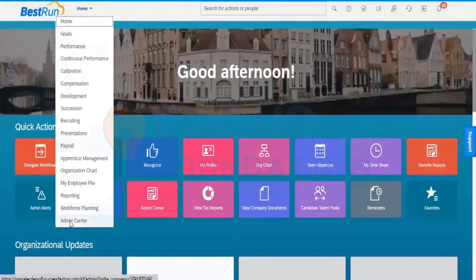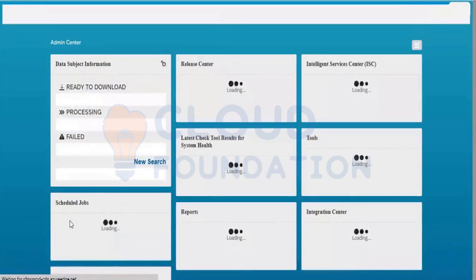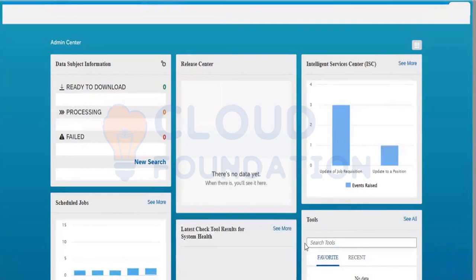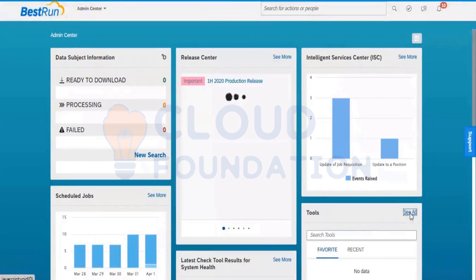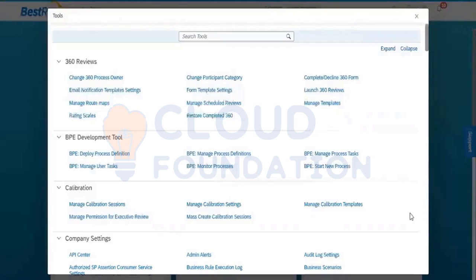Click on Admin Center. Go to Tools here and scroll down.